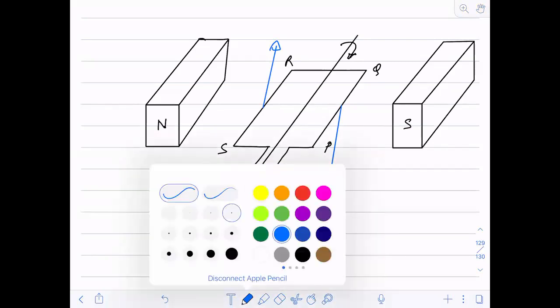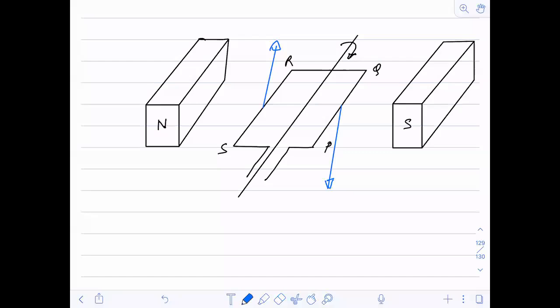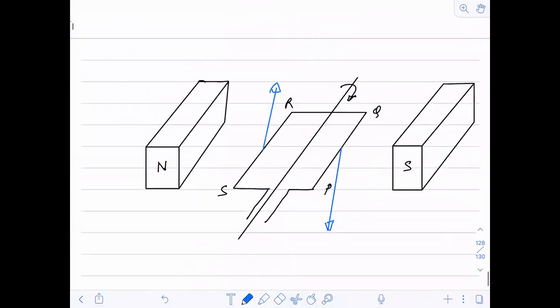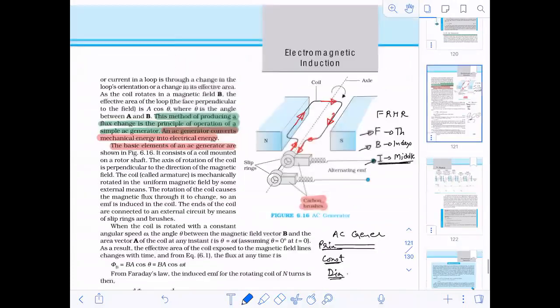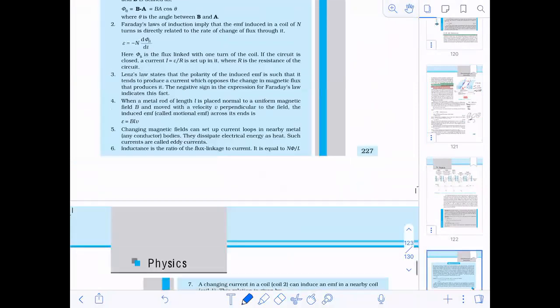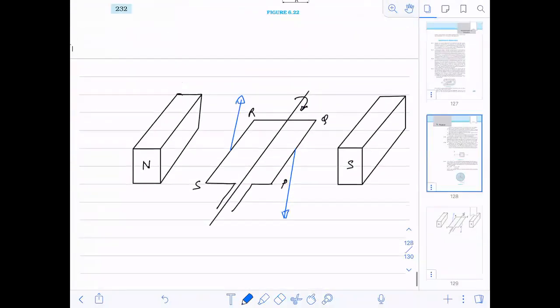Now you see, if you look at this book, this portion, suppose this was my PQSR, in this situation current is coming here to here, and the current is moving from Q to P. What will happen in this scenario?